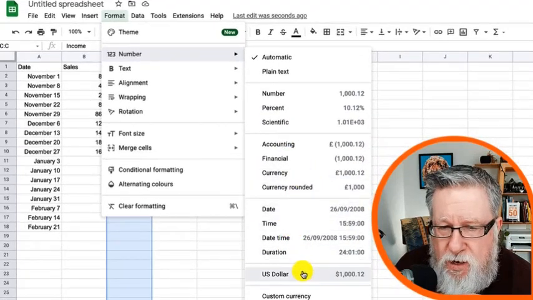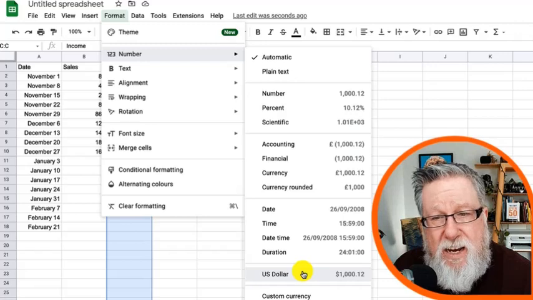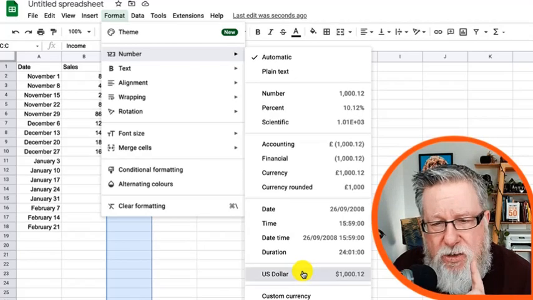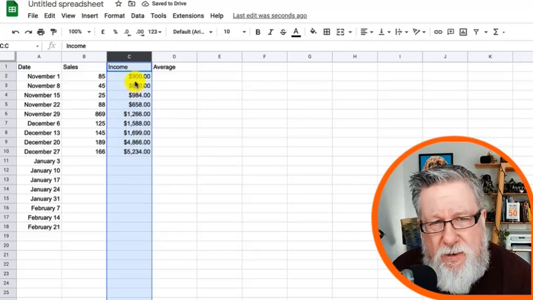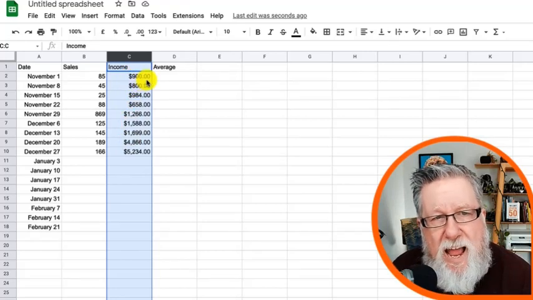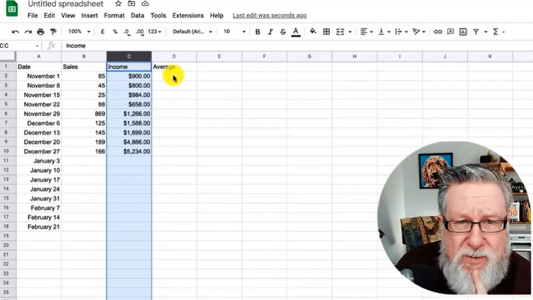I can choose to change it to US dollars, or I can change it to another currency if I choose to. I'm going to change this to US dollars. And now we see that the format has changed. It's got the dollar sign and it's got the cent sign added.